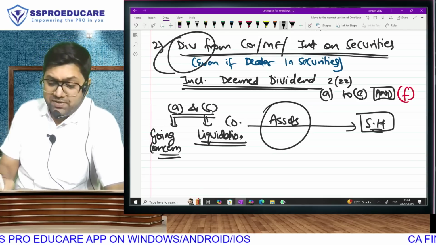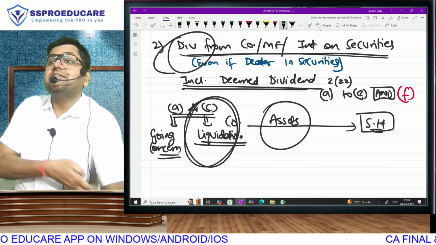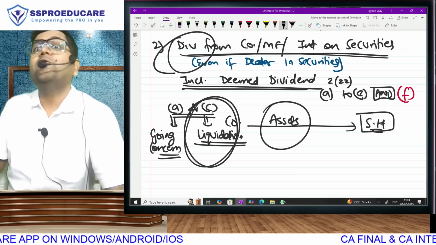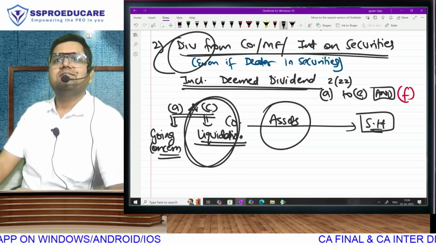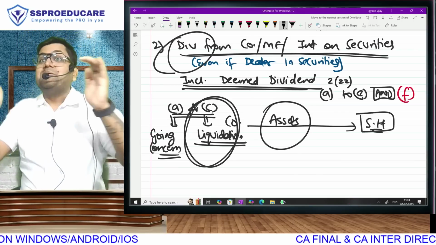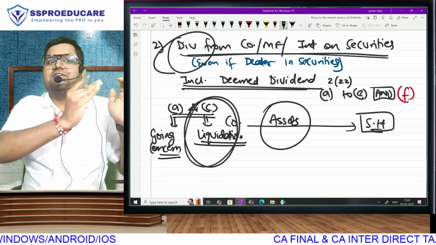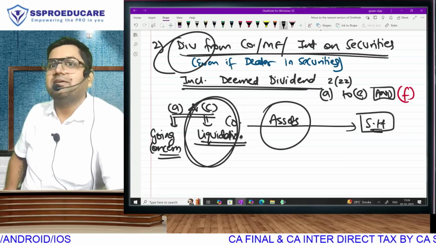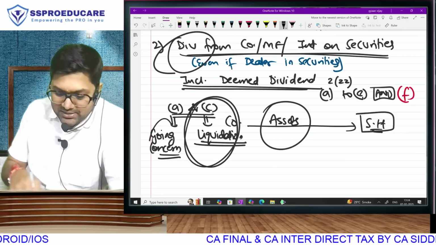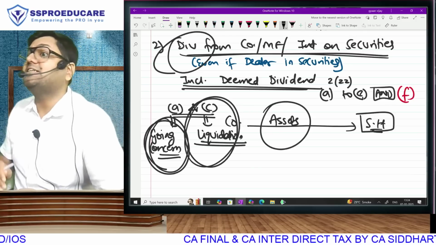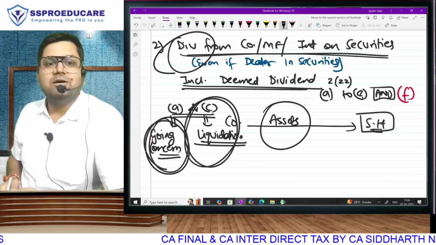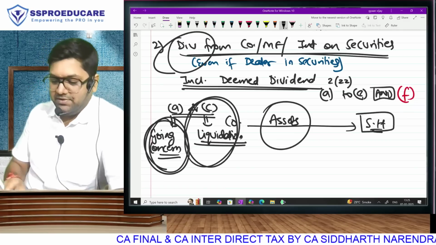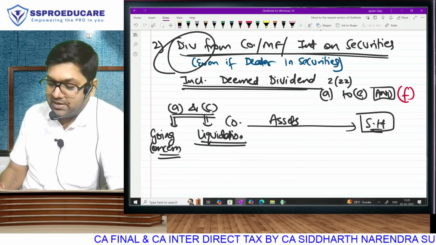The only difference is when the company is liquidating, then the asset is coming against your investment in shares. Shares will become useless, so we also have capital gain on shares. So the value of the asset will be divided in two parts. To the extent of reserves it will go into income from other sources, and the balance will become the selling price of your shares: FMV minus deemed dividend. But in the going concern part, my shares will remain intact. Why? Because the company is not going under liquidation. That means the full asset I am getting only in the form of dividend. You understand? So the dividend part remains the same.